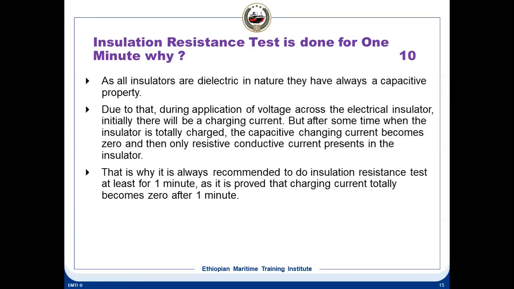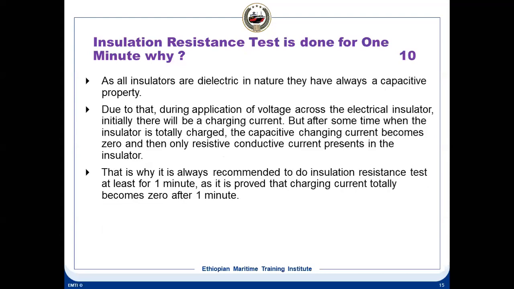Now, the insulation resistance test is done for 1 minute. We always do it for 1 minute. Why? Because all insulators are dielectric in nature and have capacitive properties. So during application of a voltage across an electrical insulator, there will be a charging current. The insulator acts like a capacitance.